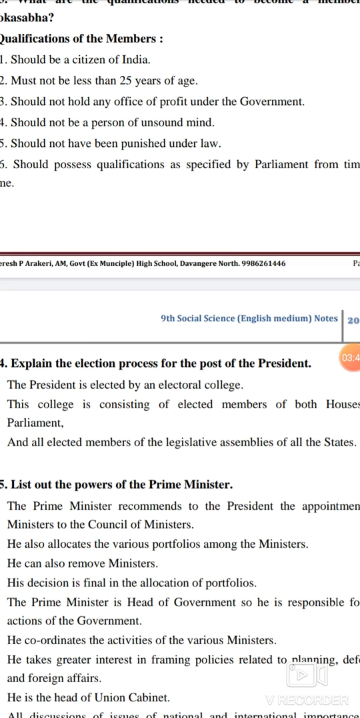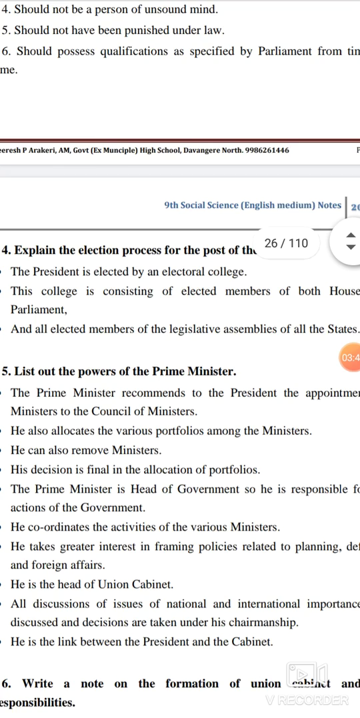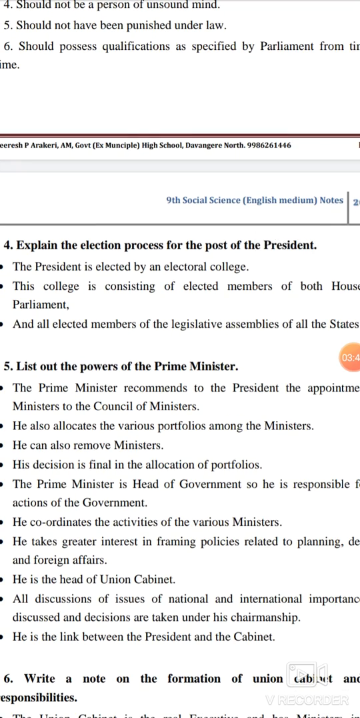List out the powers of the Prime Minister. The Prime Minister recommends to the President and appoints the ministers of the Union Council of Ministers. He also allocates the various portfolios among the ministers. He can also remove the ministers. His decision is final in the allocation of the portfolios.